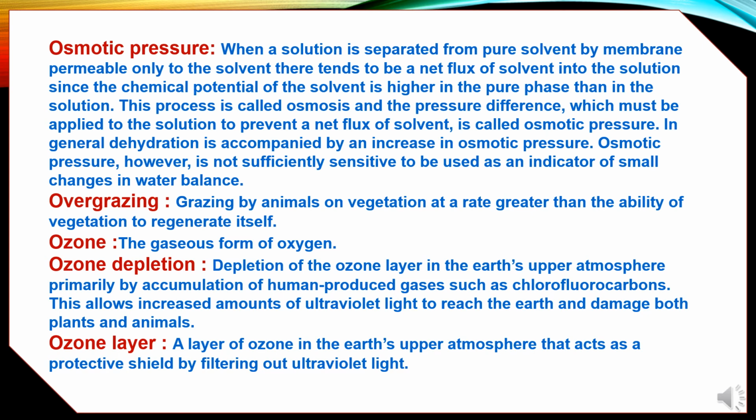Osmotic pressure, however, is not sufficiently sensitive to be used as an indicator of small changes in water balance. Overgrazing. Grazing by animals on vegetation at a rate greater than the ability of vegetation to regenerate itself. Ozone, the gaseous form of oxygen. Ozone depletion. Depletion of the ozone layer in the Earth's upper atmosphere primarily by accumulation of human produced gases such as chlorofluorocarbons. This allows increased amounts of ultraviolet light to reach the earth and damage both plants and animals. Ozone layer, a layer of ozone in the earth's upper atmosphere that acts as a protective shield by filtering out ultraviolet light.